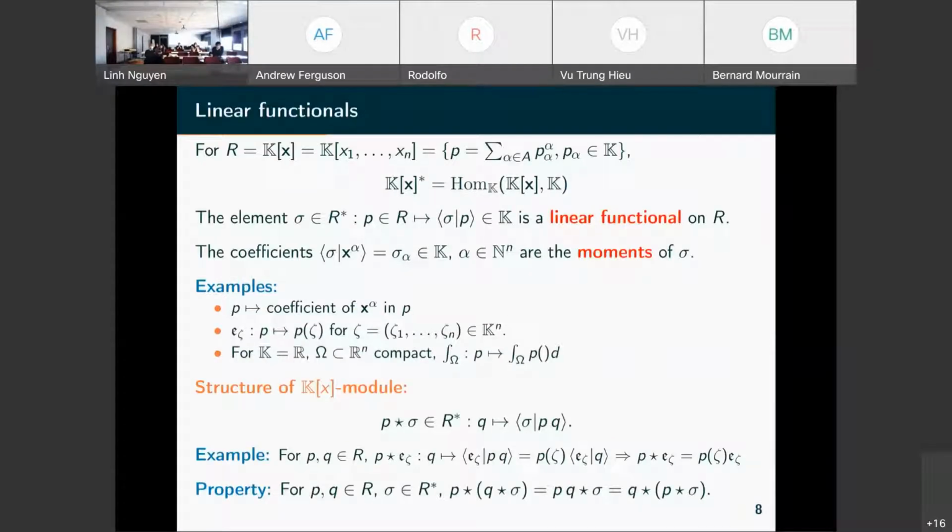So I want to see these moments as defining a linear functional on the polynomials, and this is also classical.